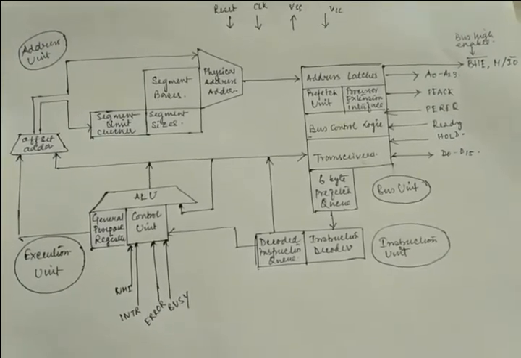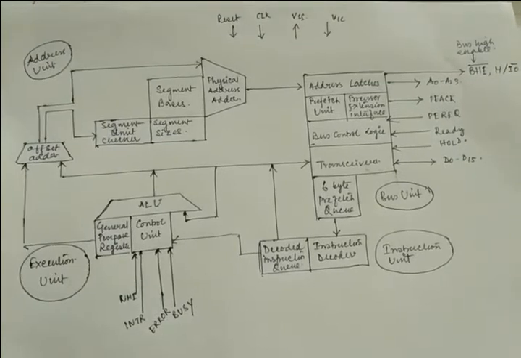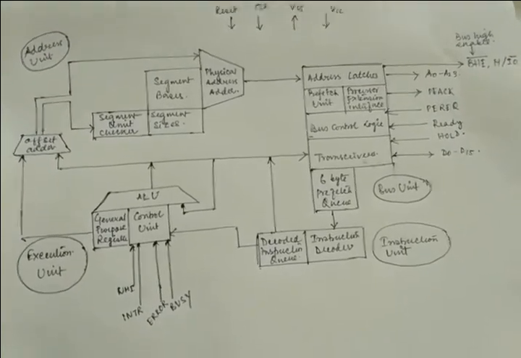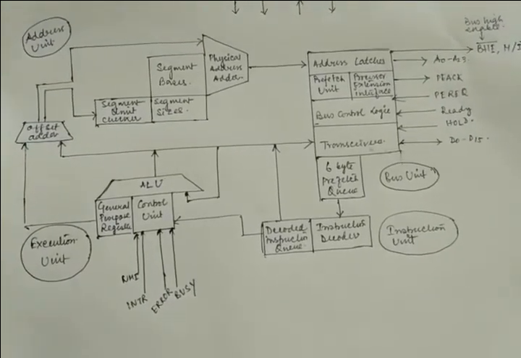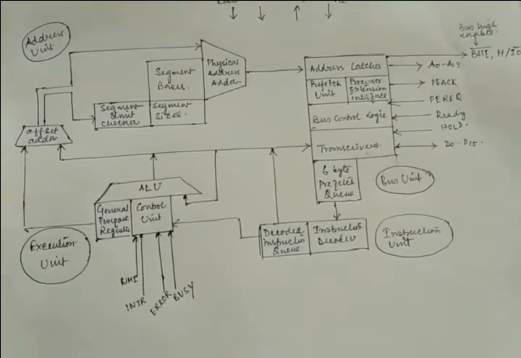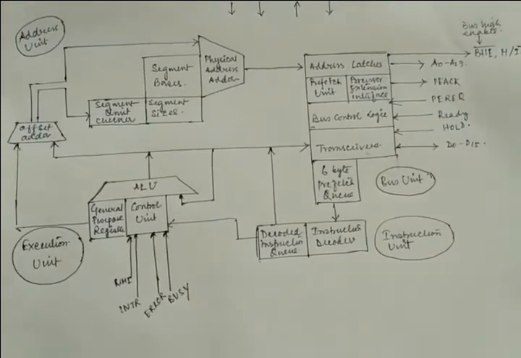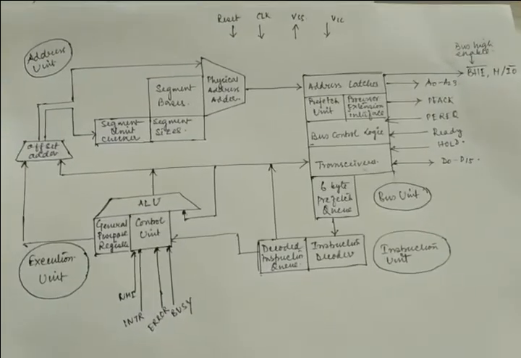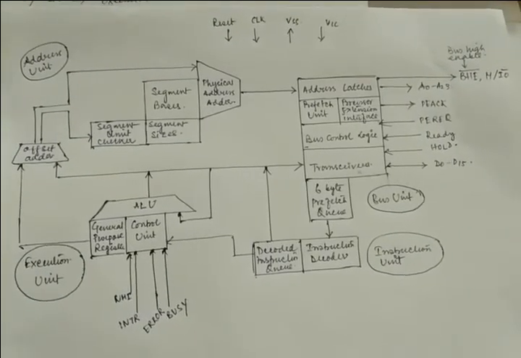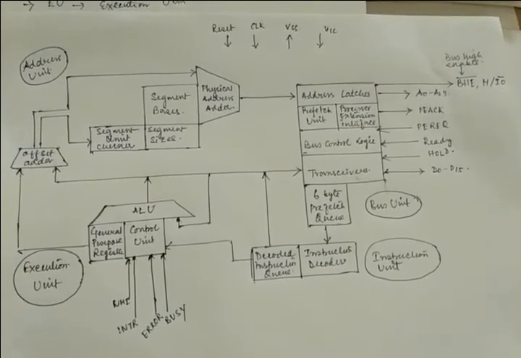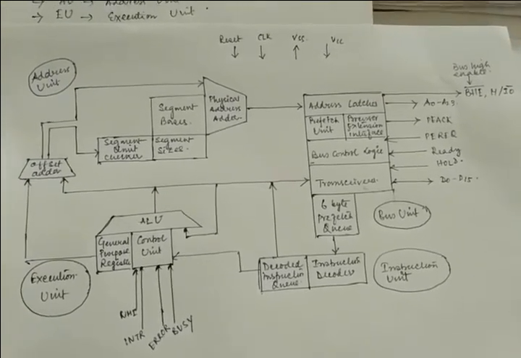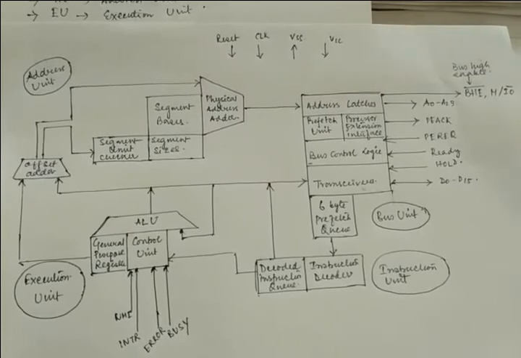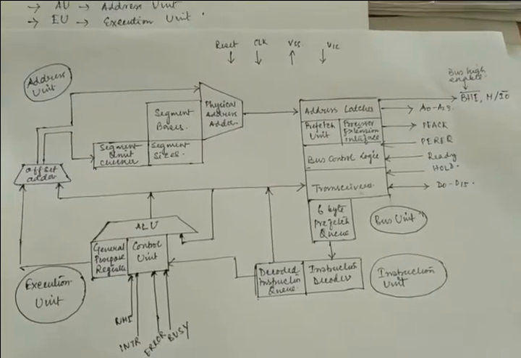So you can explain this architecture in a very short way, and that I have already done in my PDF note. Please note that CPU means central processing unit, right? What is the function of the CPU? The CPU is nothing but it fetches the instruction and executes, right?